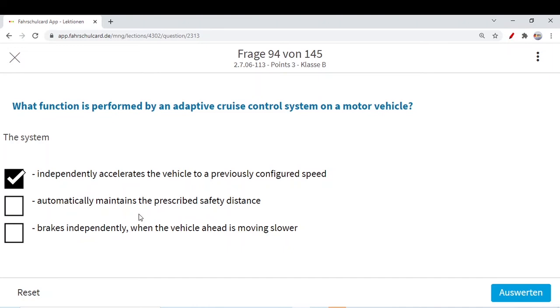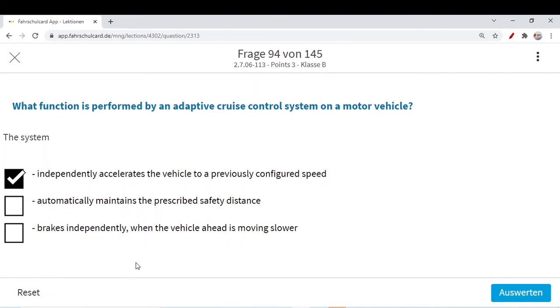Yeah, it can help you to maintain a safe distance from the vehicle ahead of you, but not the prescribed one. We know these prescribed distances. For example, overtaking a bicyclist is 1.5 meters or 2 meters depending on where you are. Similarly, inside the city, outside the city, different distances are prescribed. Anyhow, it can maintain a good safety distance but not the prescribed. I hope you will understand this difference.